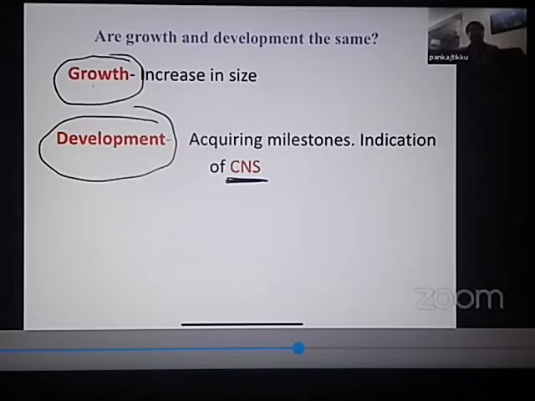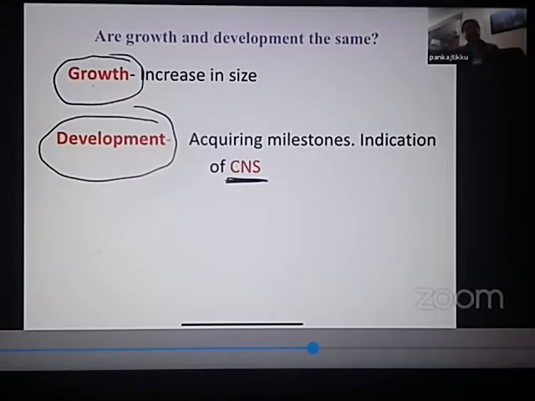So as a pediatrician, what is my role when a child comes to me? I first assess the growth of this child. Then I assess the development of this child. How to assess the development? By asking the milestones from the mother. A child is too small, he will not be able to tell the milestones. It is the mother who will convey the milestones. And once I see the child's growth is normal, how do we find out the growth? A little later we will see: by seeing the height of the child, by seeing the weight of the child, by seeing the head circumference of the child.